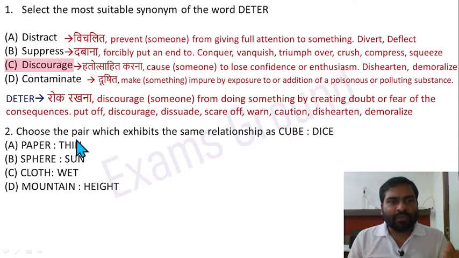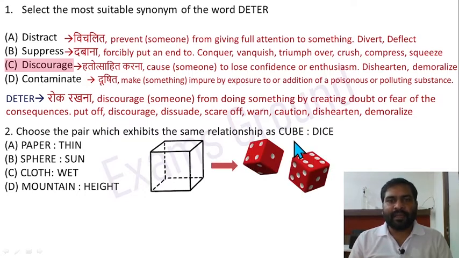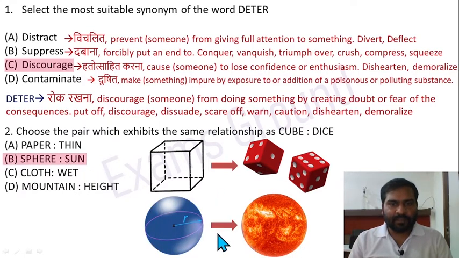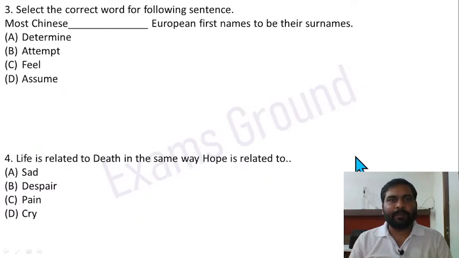Question 2. Choose the pair which exhibits the same relationship as cube and dice. The relationship between cube and dice is of the shape of cube, so this is showing the shape. Similarly, in the case of sun, sphere is the shape of sun. Sphere and sun. So option B is correct here.